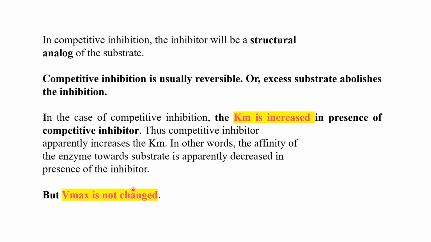But if we increase the substrate, then Vmax can be achieved. That means Vmax is not changed, but to achieve the Vmax, more substrate is required. So Km is increased and Vmax is not changed. Vmax value is not changed, but for achieving the Vmax, the substrate concentration required is more in the presence of a competitive inhibitor. So in competitive inhibition, Km is increased and Vmax remains the same.